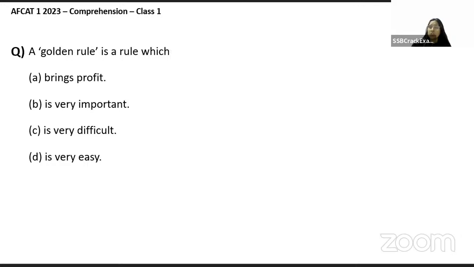A golden rule is a rule which brings profit, is very important, is very difficult, or is very easy. Anybody wants me to go to the passage, please let me know. This one is really easy though. There is no profit in the golden rule, profit is not even mentioned. Easy or very difficult, the writer did not say that either. It's very important. The word imperative is used there. Important, imperative means important only.